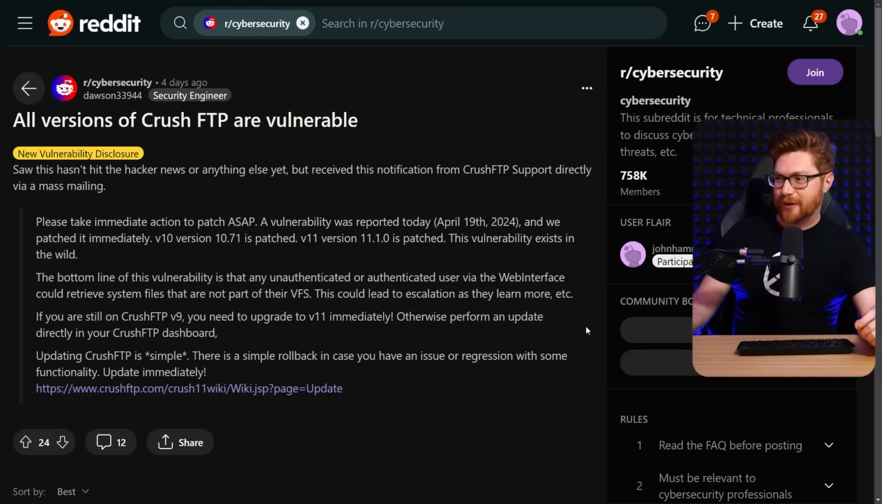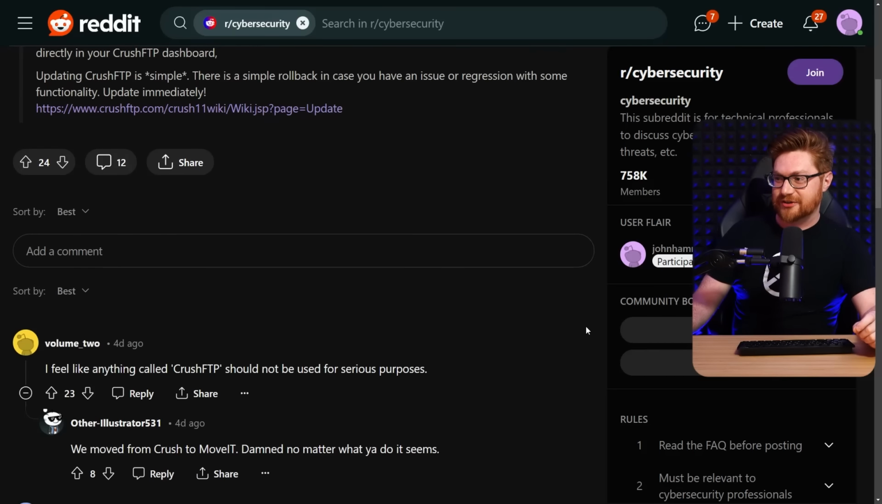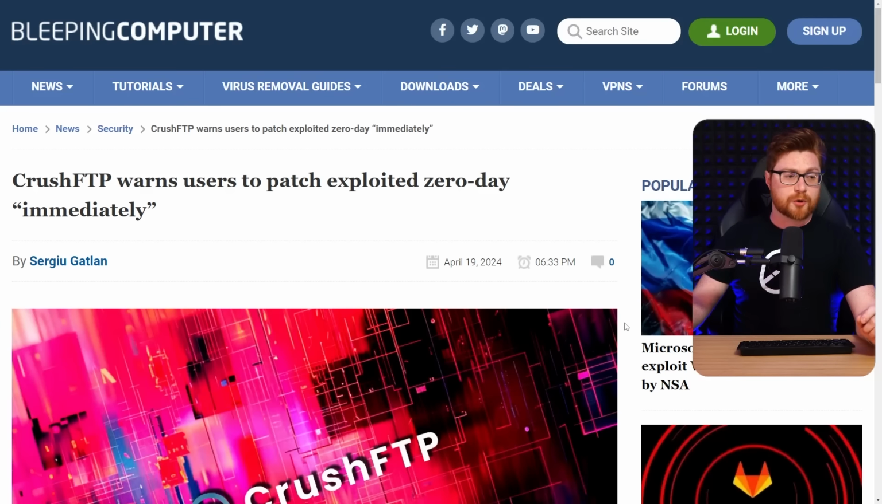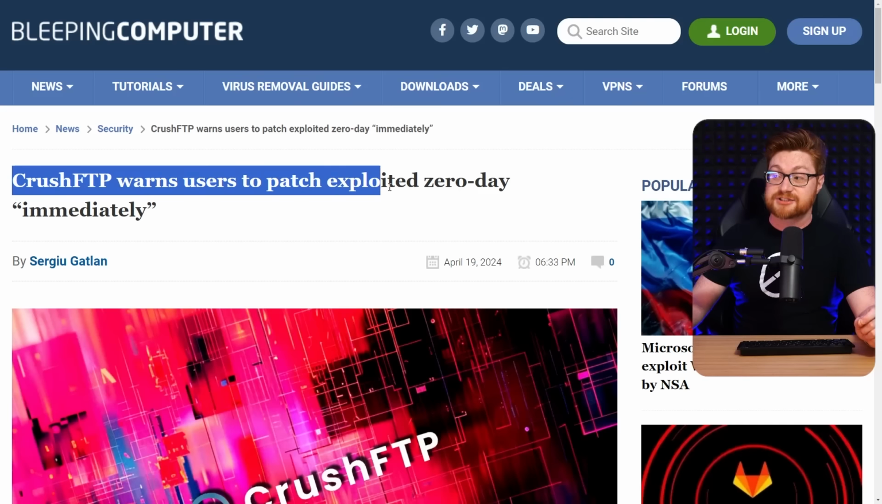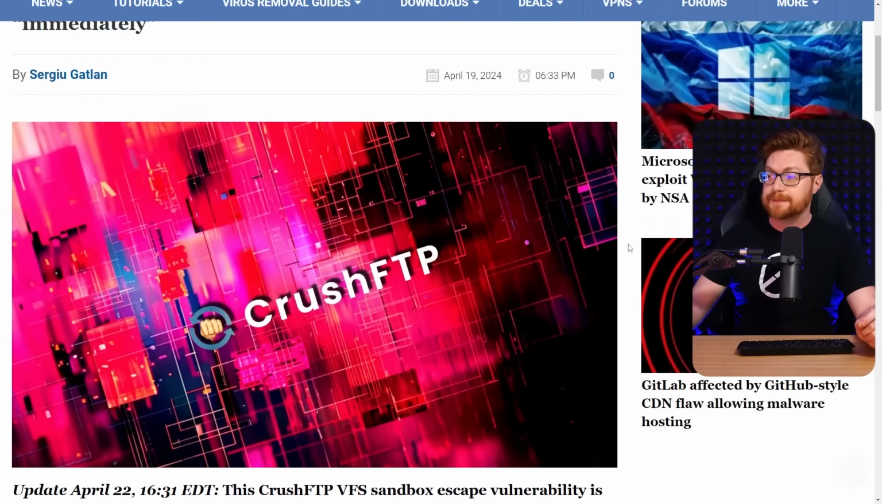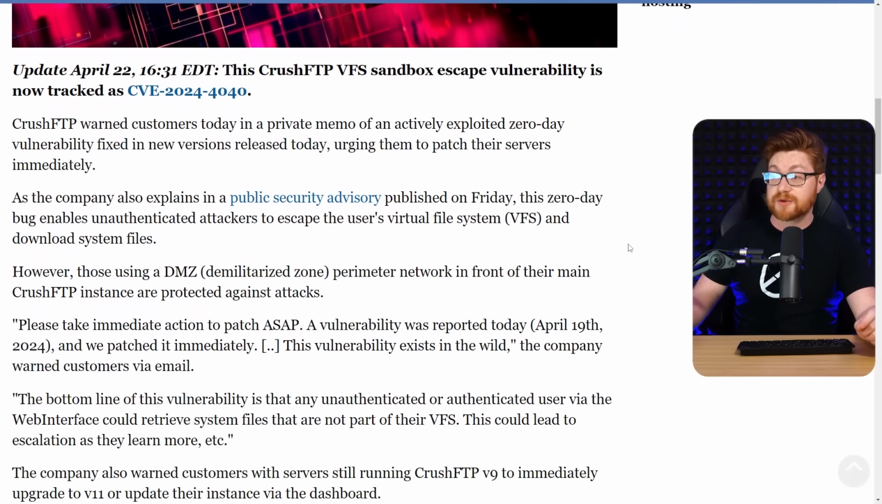I really like this post on r/cybersecurity over on Reddit. Someone had commented and responded, yeah, we moved from CrushFTP to Move It. Whoops, that's tough. Obviously, this whole thing hit the news. This is an article from Bleeping Computer with the headline, CrushFTP warns users to patch this exploited 0-day immediately. So high severity, high impact, big criticality. This is something we should take seriously.